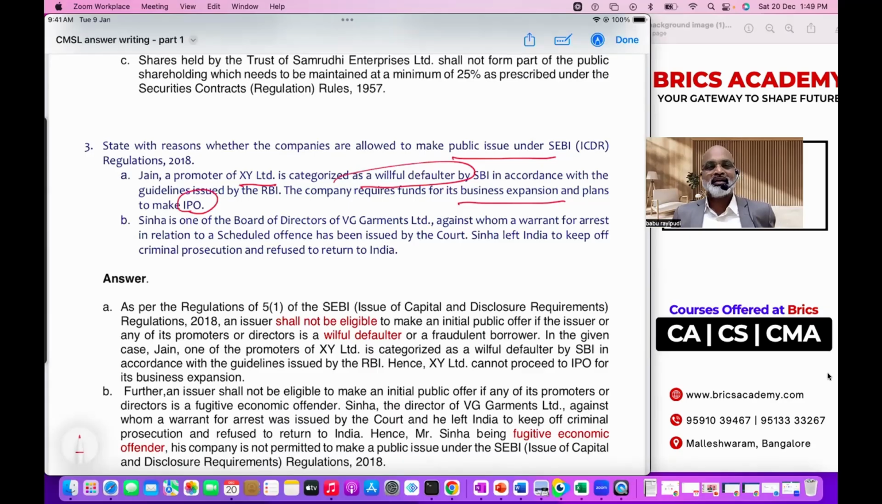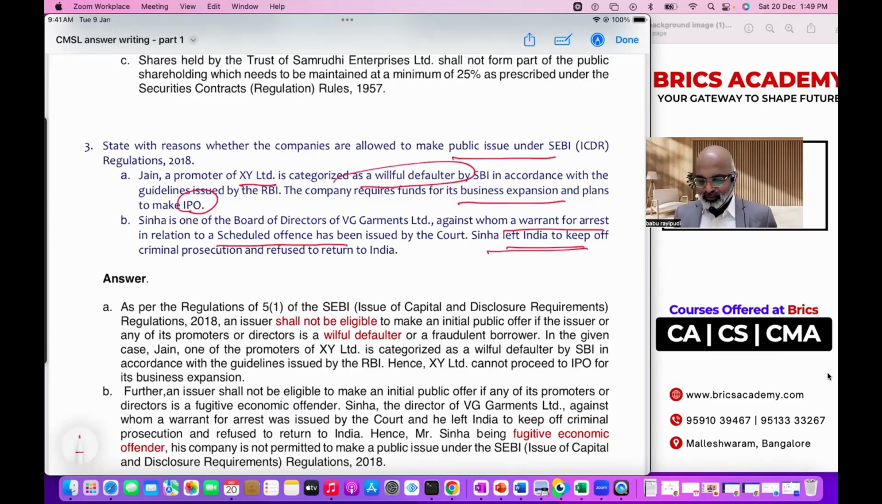He is asking you the eligibility criteria of an IPO. So you need to check who's eligible and who's not eligible. Very crystal clear: willful defaulters, fugitive economic offenders, people who are debarred from the stock exchange, people who are debarred from accessing the capital market, and so on. The next one: Mr. Sinha is one of the board of directors of VG Garments Limited, against whom a warrant of arrest related to a scheduled offence is issued. Sinha left India, so a legal case was filed against him. He left India when the case was filed, in the sense he's absconding. When he's absconding after a financial fraud, 100% he will be treated as a fugitive economic offender.